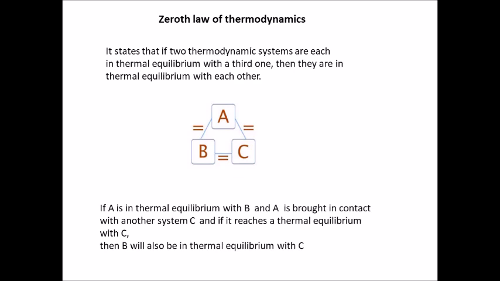After the third law, we then learn the zeroth law of thermodynamics. It states that if two thermodynamic systems are each in thermal equilibrium with a third one, then they are in thermal equilibrium with each other. That is, if A is in thermal equilibrium with B and A is brought in contact with another system C, and if it reaches thermal equilibrium with C, then B will also be in thermal equilibrium with C. So, A and B are in thermal equilibrium, C is in thermal equilibrium with A. Now, A, B, C are all in thermal equilibrium. That means they are all at a constant temperature.